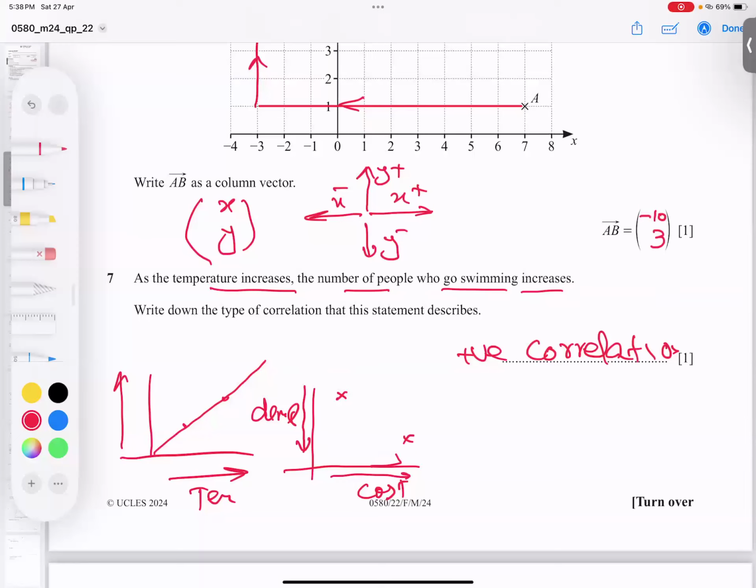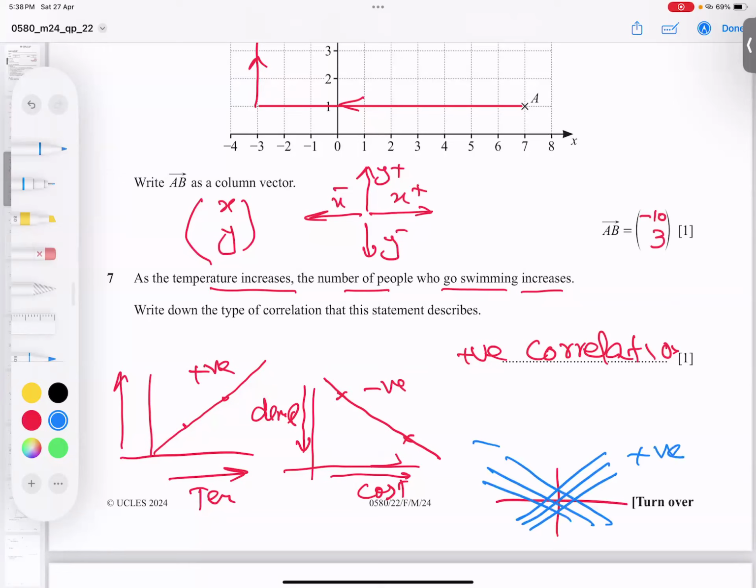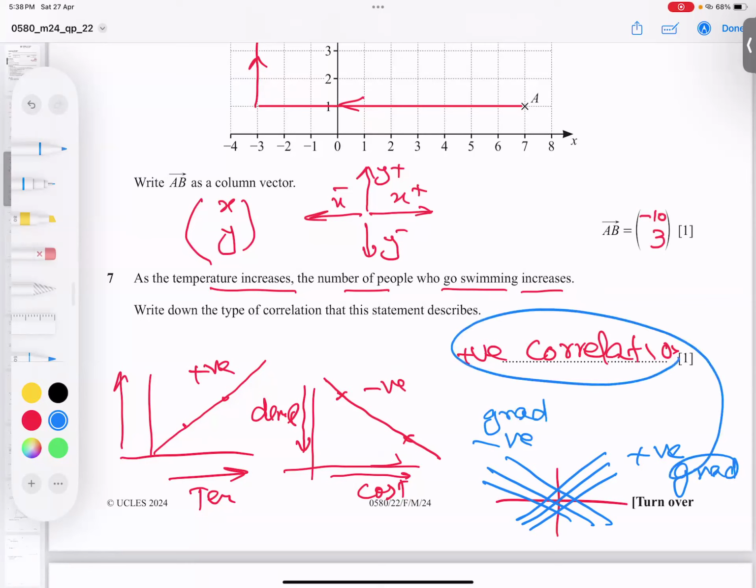If I make this line, this is called negative correlation, and this is called positive correlation. This line is called a positive gradient, and this way is a negative gradient. A positive gradient is a positive correlation, and a negative gradient is a negative correlation. I believe you got the point.